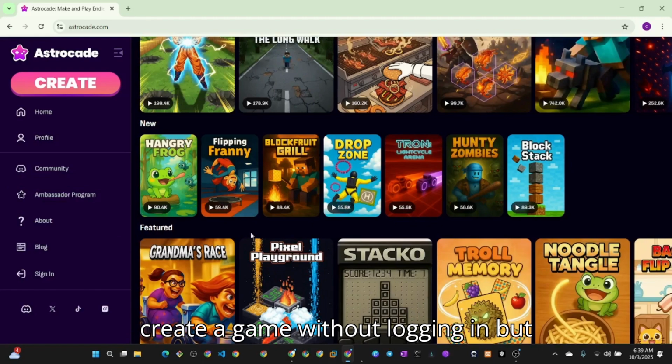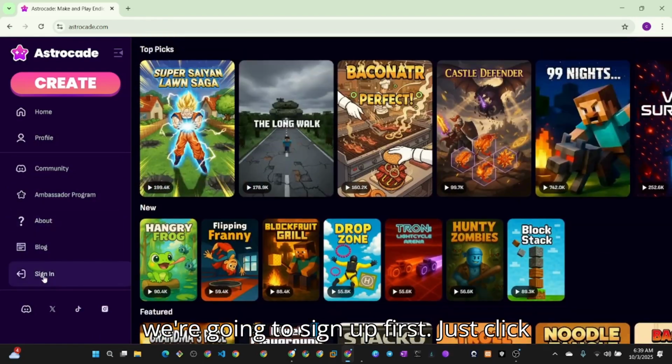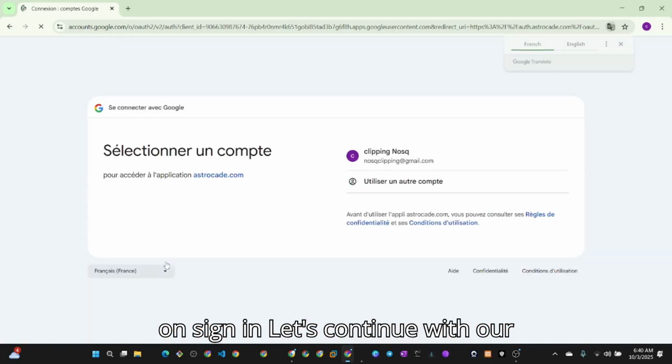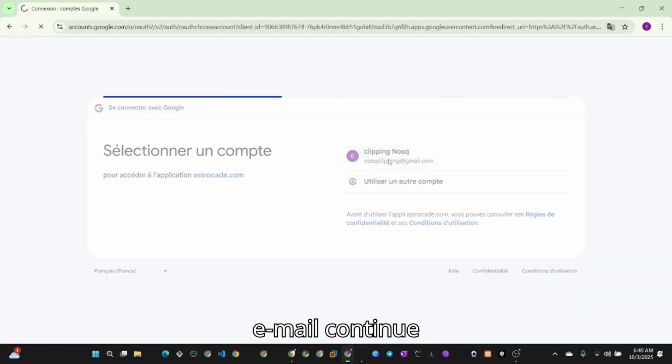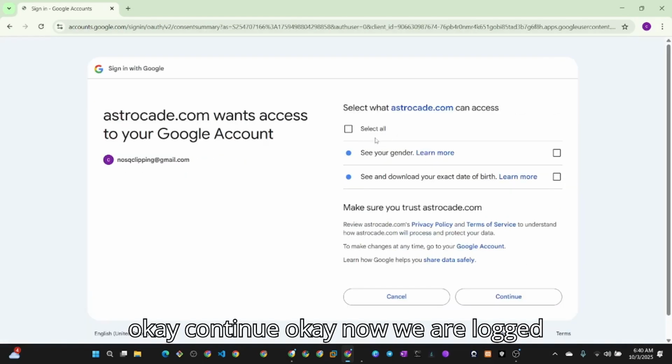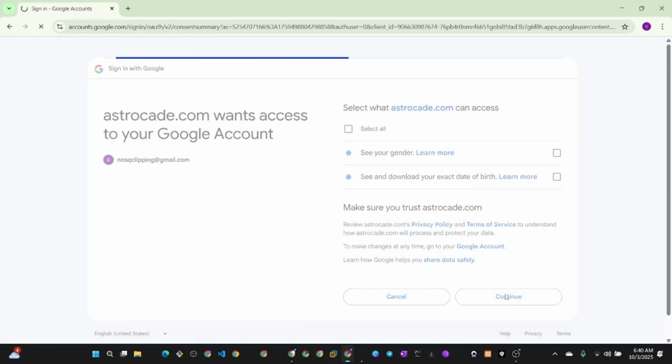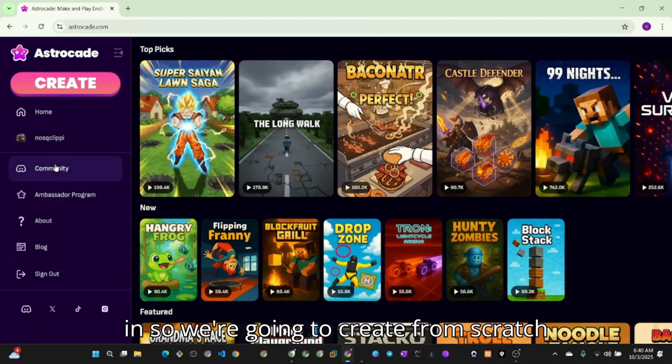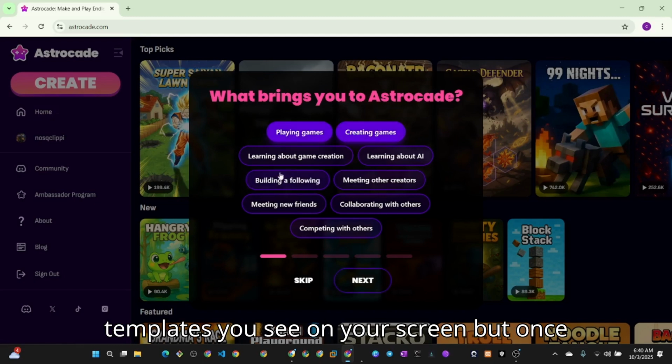You can actually create a game without logging in, but we're going to sign up first. Just click on sign in. Let's continue with our email. Continue. Okay, now we are logged in. So we're going to create from scratch. You can actually choose from all these templates you see on your screen.